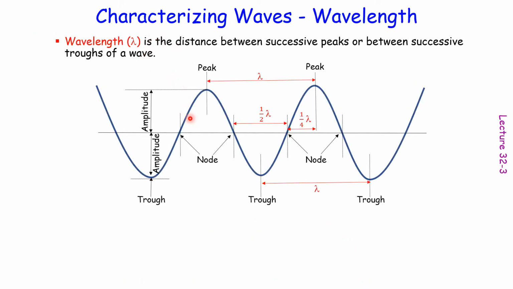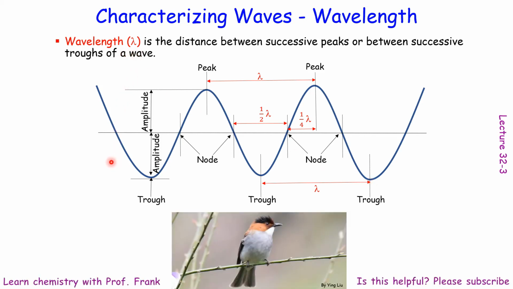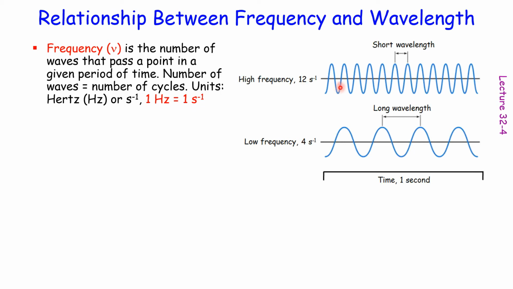Wavelength is actually the distance between successive peaks or successive troughs. That's the wavelength, lambda. Frequency is the number of waves that pass a point in a given period of time. For example, what shows here is a period of 1 second.